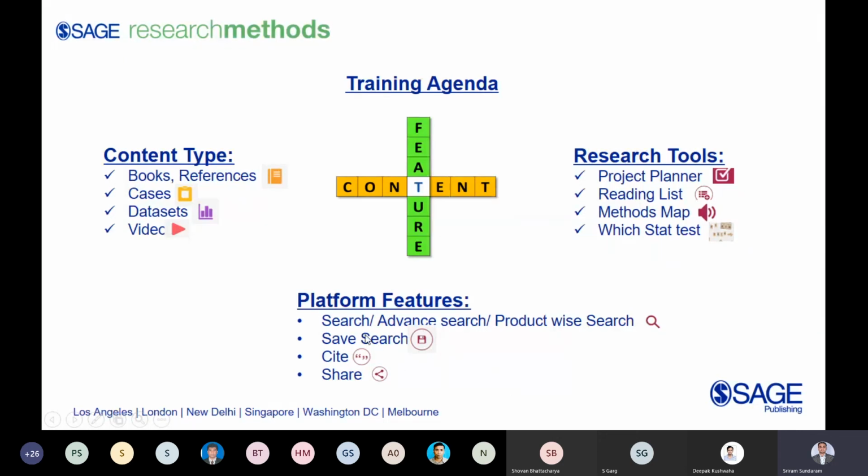And in terms of platform features, I've shown you how to search, how to do an advanced search, and how to do product-wise search. On the filters, I've shown you how to save your search, how to cite the content which is relevant to your research from the platform, and how to share within the platform. I've covered everything. So a dozen things covered in a span of 1 hour. That's too much, I know, but that's why I started recording this session.